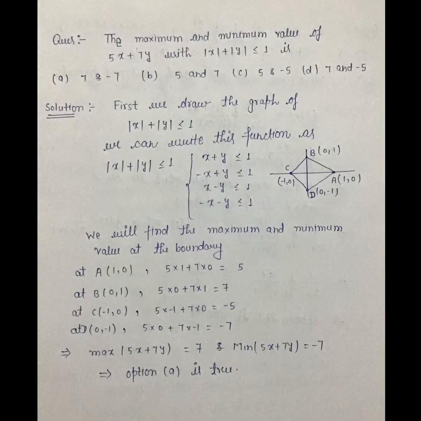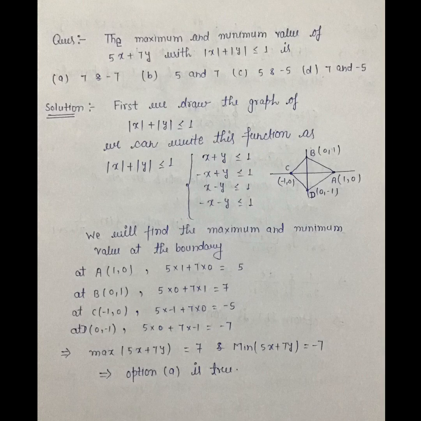Question number 3, the maximum and minimum value of 5x plus 7y with |x| plus |y| less than or equal to 1 is? Option A: 7 and minus 7, B: 5 and 7, C: 5 and minus 5, D: 7 and minus 5. ये बहुत ही आसान क्वेश्चन था. फर्स्ट वी ड्रॉ द ग्राफ ऑफ द |x| plus |y| less than or equal to 1.